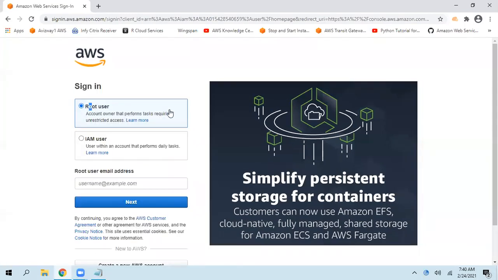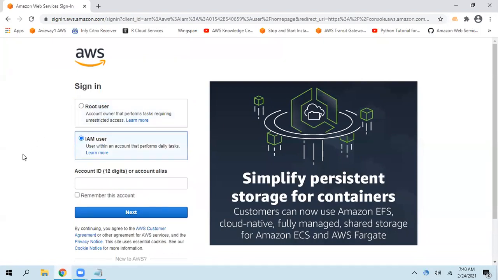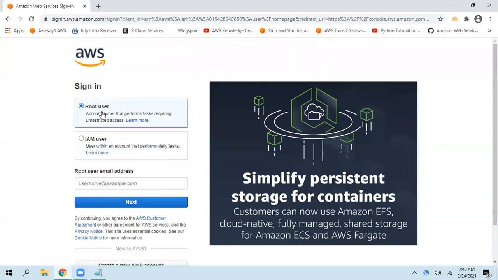Here it is going to ask us whether we want to log in as a root user, that means as an account owner, which has unrestricted access. If you want to log in as an IAM user, then you can pick that. We don't know what exactly IAM is yet, but we have used an email to create this account, so I'm using that email to log in.